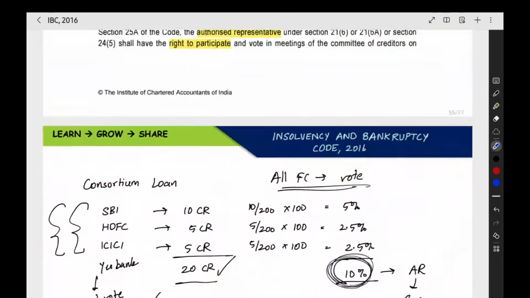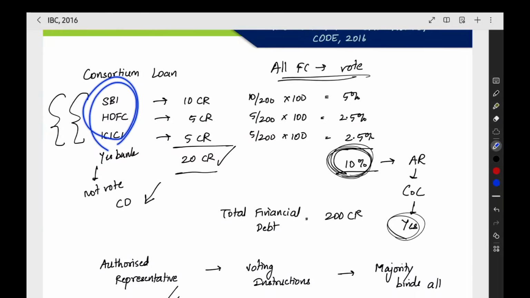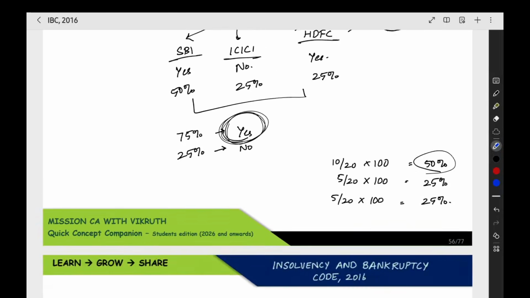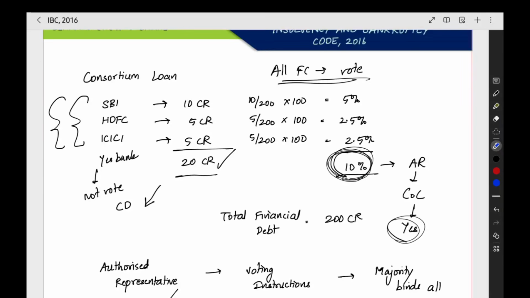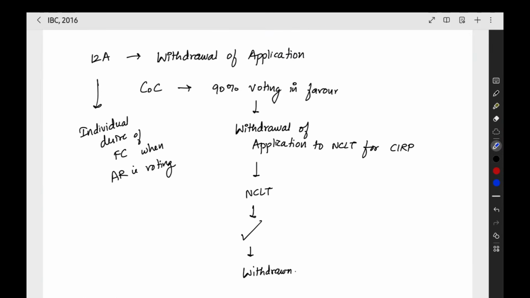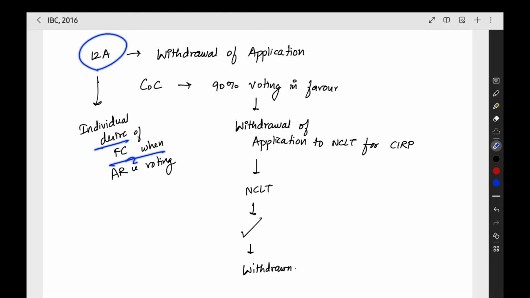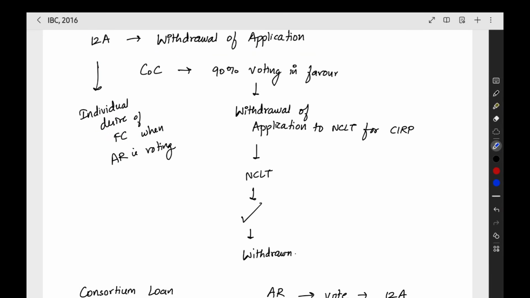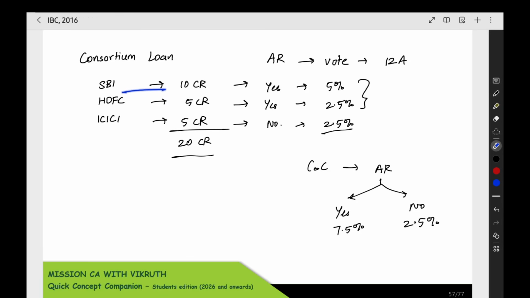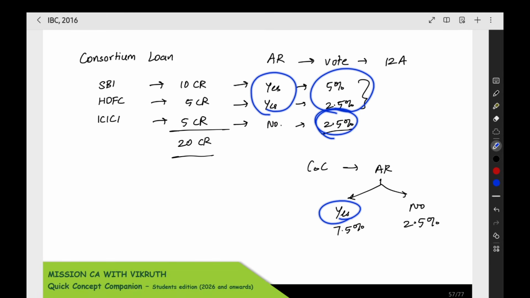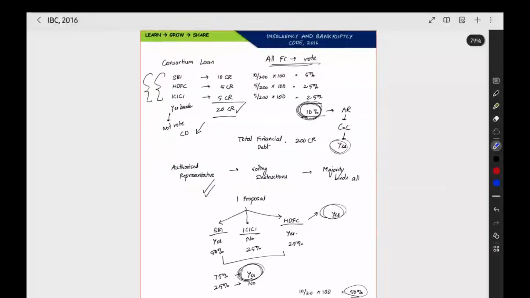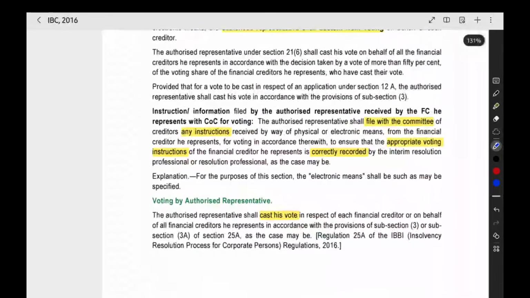So normally we have to see the majority. Out of these three banks, what is the majority? What is the opinion of the majority? That will be the decision of the entire 10% voting share of these three banks combined. But for section 12A application and the like, we will see the desire of the individual financial creditor. For each individual financial creditor, we will ask them, and based on their desire, we will make the vote. For this, they said yes, so we made a yes. For this voting percentage, they said no, so we are voting no.